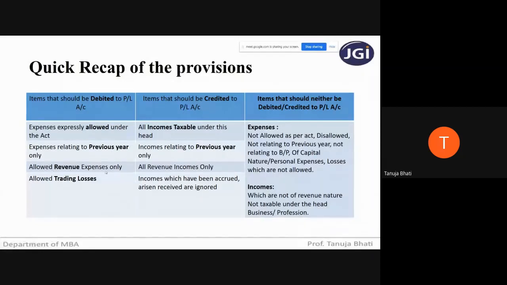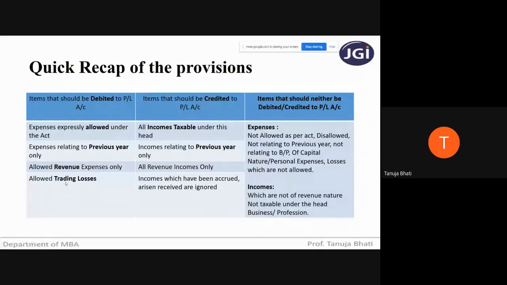Allowed revenue expenses only should be debited, that is expenses relating to the day-to-day trading, in relation to the carrying out of the business or profession. Whatever expenses you are incurring which are revenue in nature, only those should be debited. And only trading losses should be debited. Trading losses is the business losses.